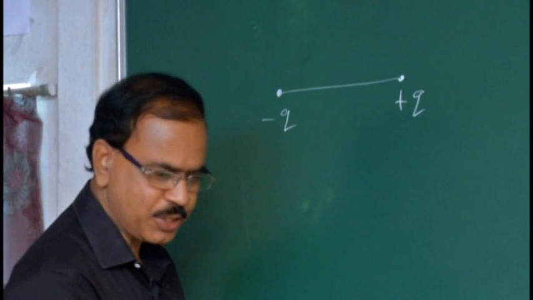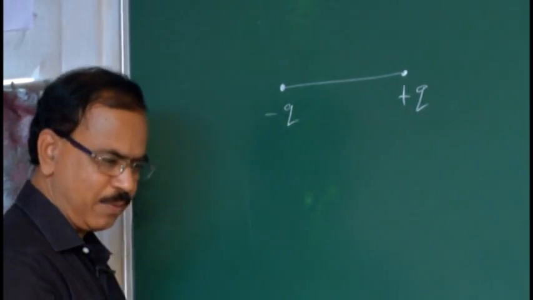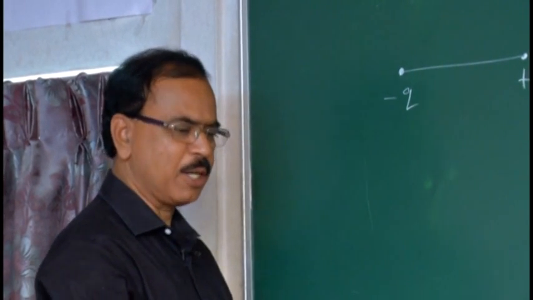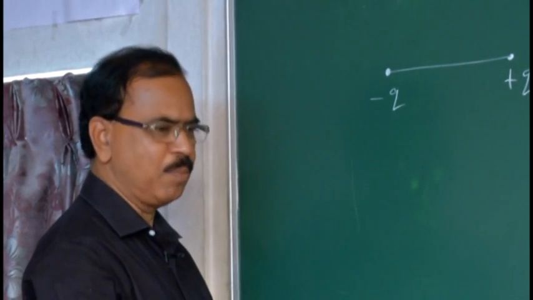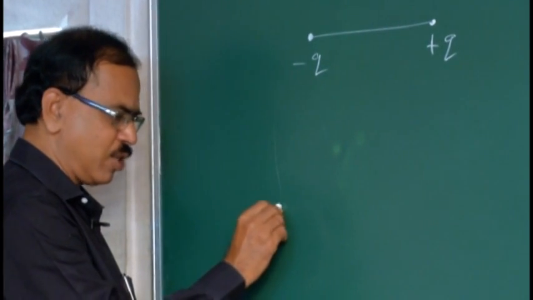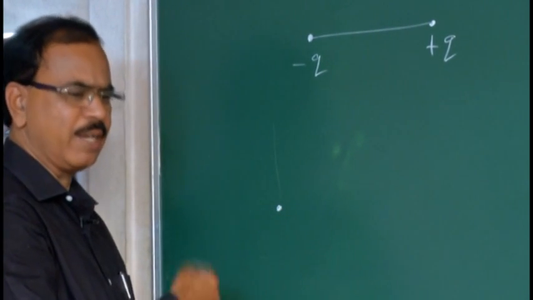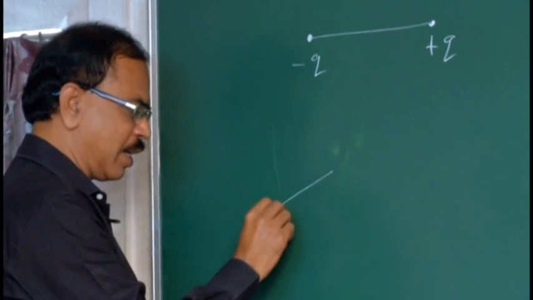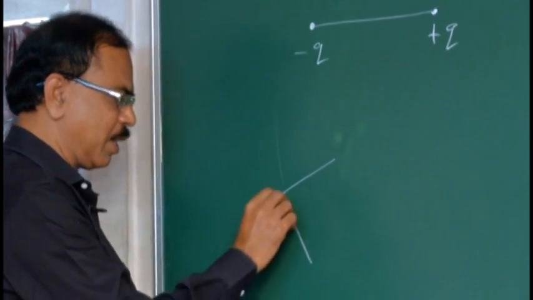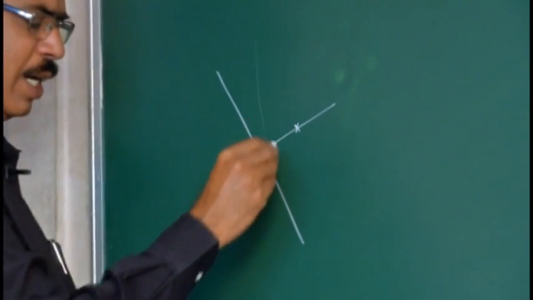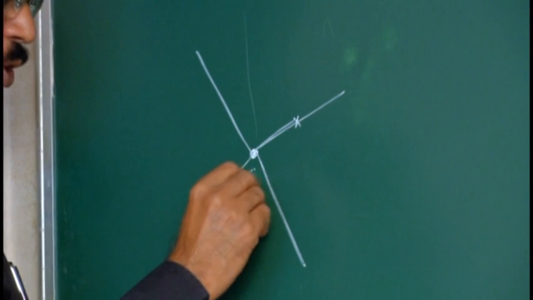What is an equipotential surface? It is a surface on which the electric potential is the same at all points. Say, for example, this one is a point charge plus q or even minus q, and these are the electric lines of force. At a distance r, what is the electric potential due to this charge?